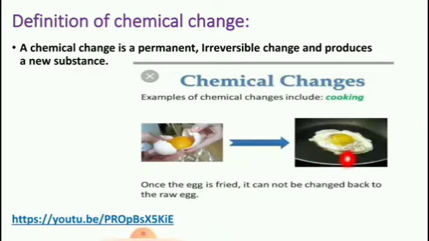This is a chemical change. What is a chemical change? A chemical change is a permanent, irreversible change and produces a new substance. Clear, children? Children, use this link for further clarification of chemical changes.